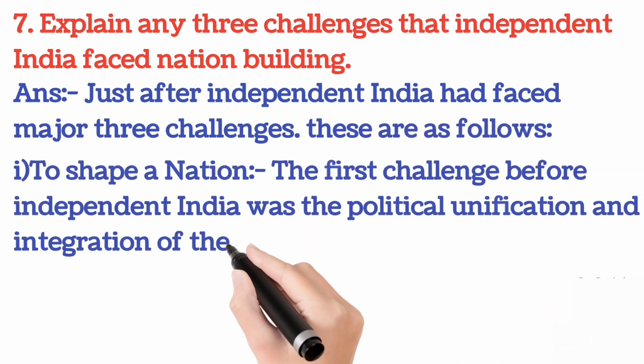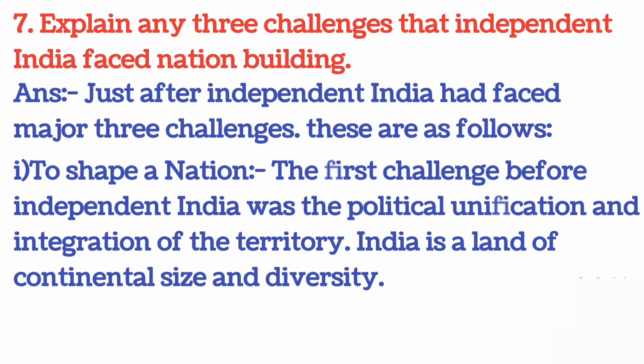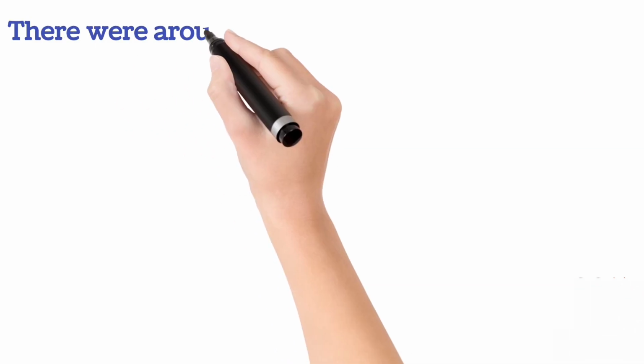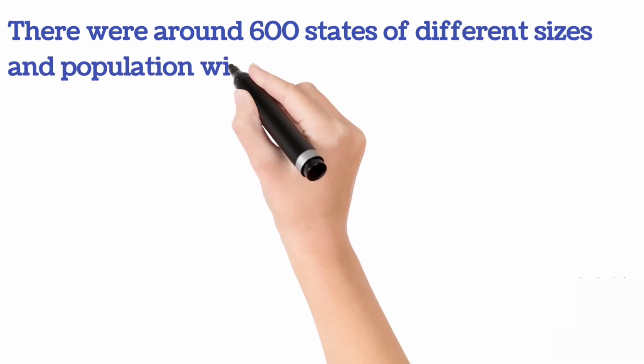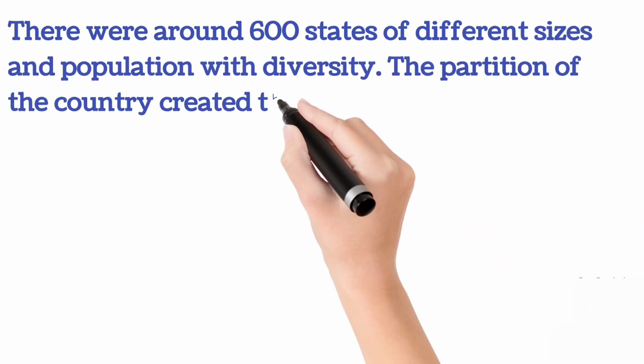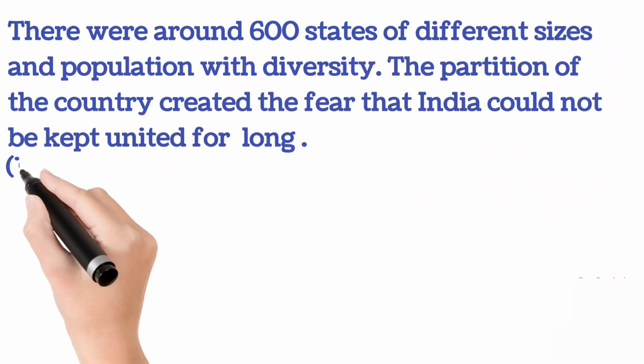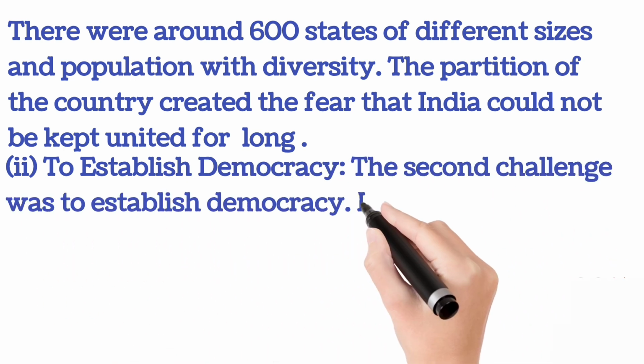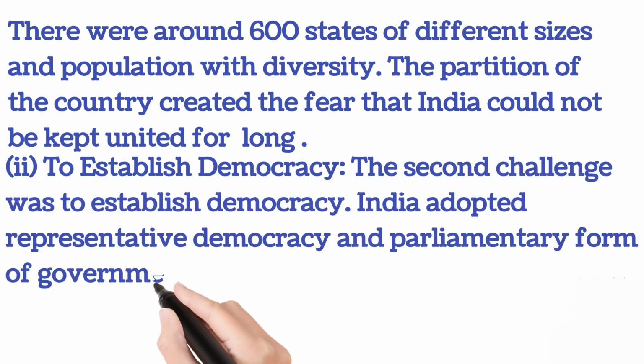Number 1, to shape a nation. The first challenge before independent India was the political unification and integration of the territory. India is a land of continental size and diversity. There were around 600 states of different sizes and populations. The partition of the country created the fear that India could not be kept united for long.